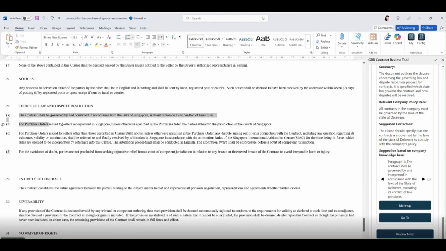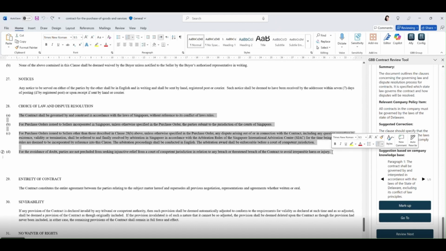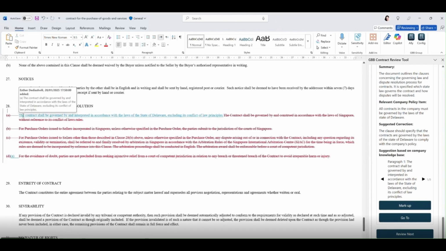So for example, if I want to take this whole clause and mark it up against my policy, this will change the clause according to my policy, to the state of Delaware. And this is an example of how you can quickly review the contract and save substantial time on the initial contract review, also introduce consistency in how to review contracts across your department, as well as mitigate the risk of having risky clauses hidden in the contract.